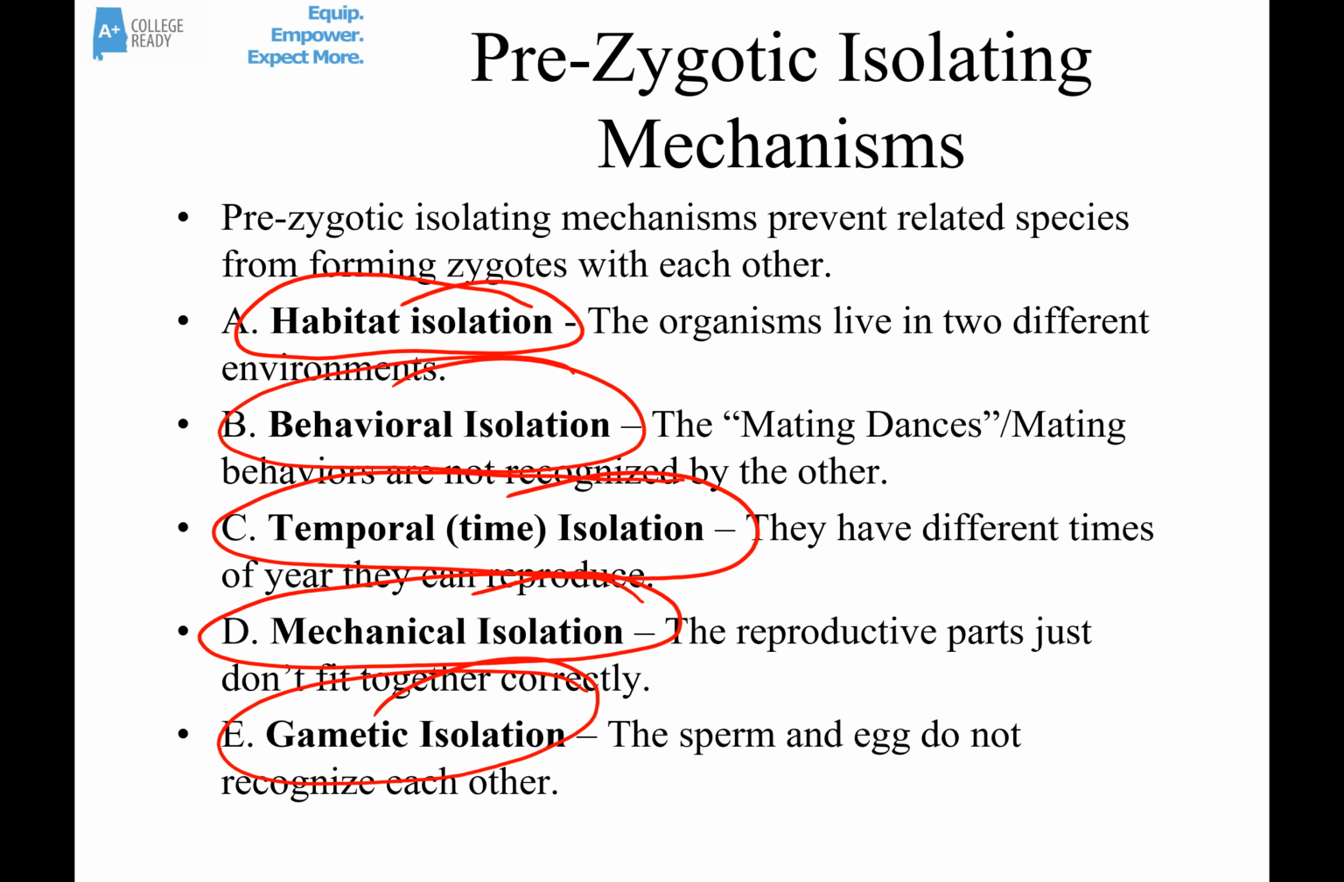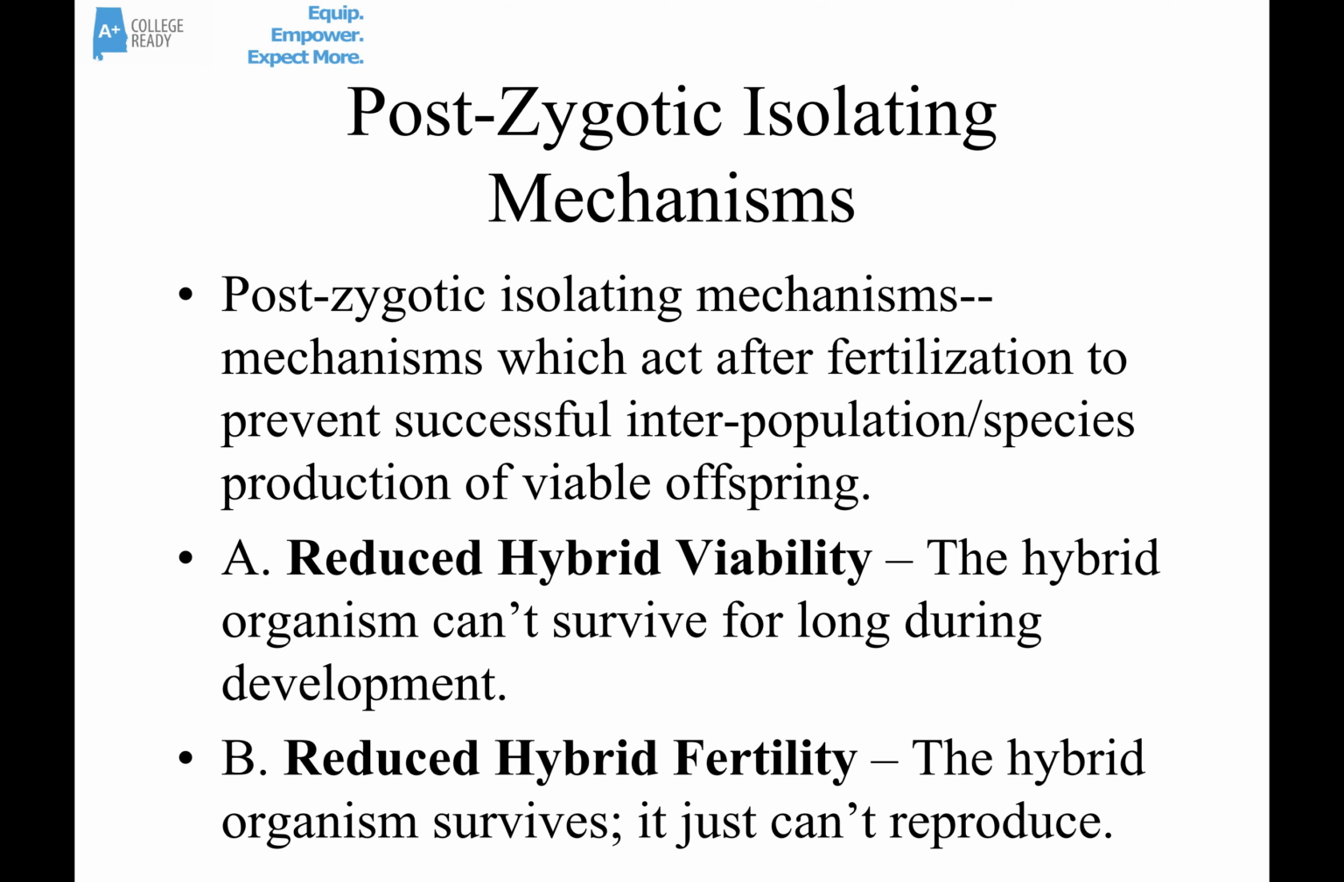And then there are also postzygotic isolating mechanisms. These are mechanisms which act after fertilization, but they prevent successful interpopulation or interspecies production of viable offspring. Maybe the most famous one of these is reduced hybrid viability. So even though these two species can mate, they can form a zygote, they can form an offspring, it just lacks the ability to live. It has reduced survival ability.